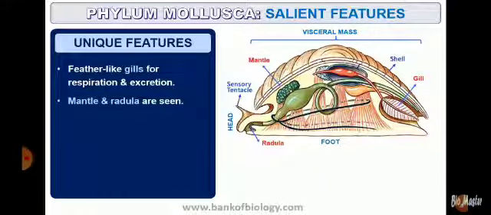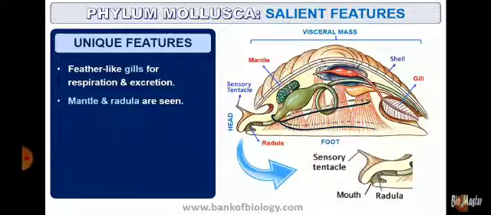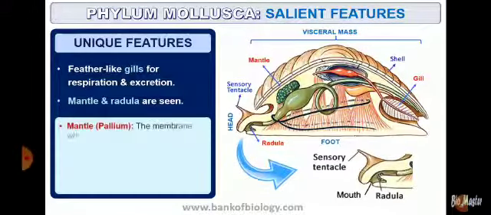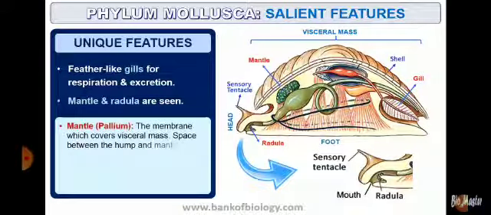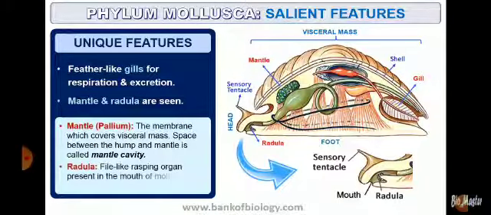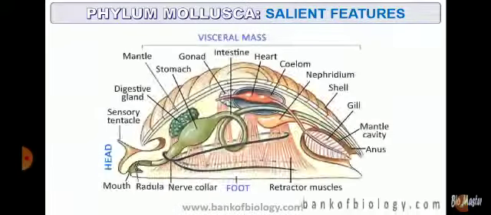Feather-like gills, mantle and radula are seen, as can be depicted in the diagram. Radula is armed with transverse rows of chitinous teeth. Now, mantle, that is pallium, is the membrane which covers visceral mass. Space between hump and mantle is called mantle cavity. Radula is a file-like rasping organ which is present in the mouth. The function is that it facilitates the process of feeding.